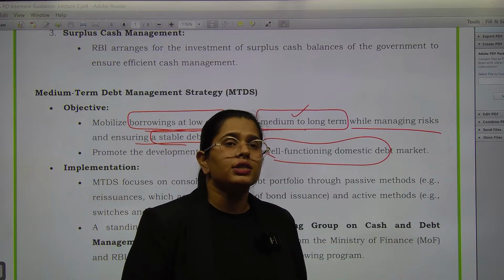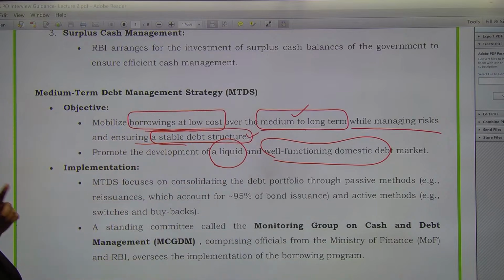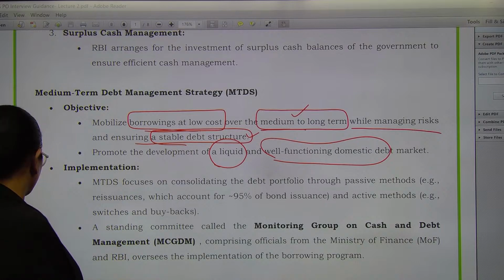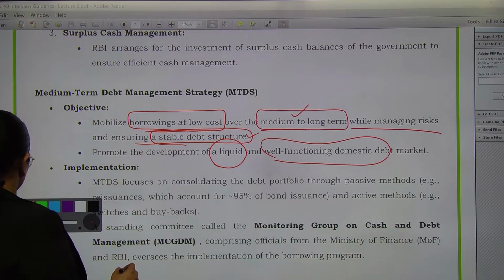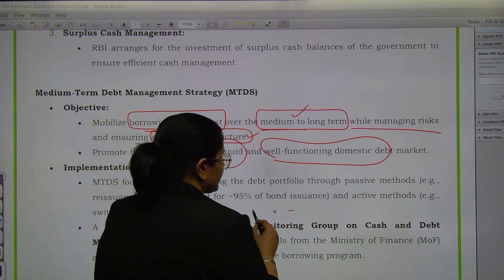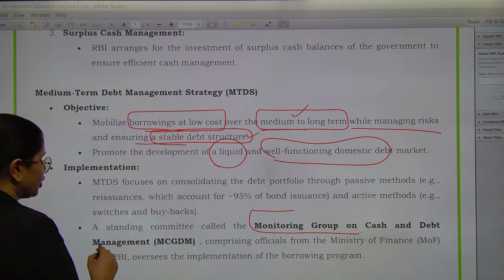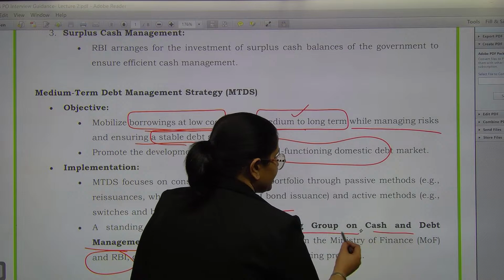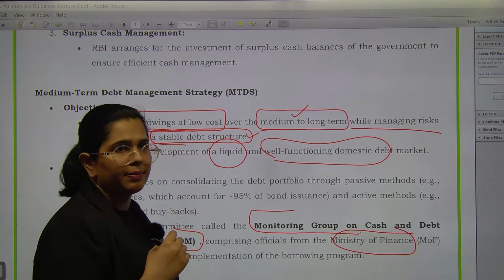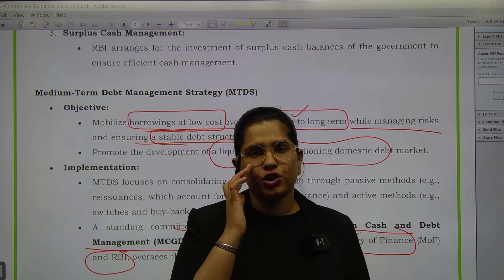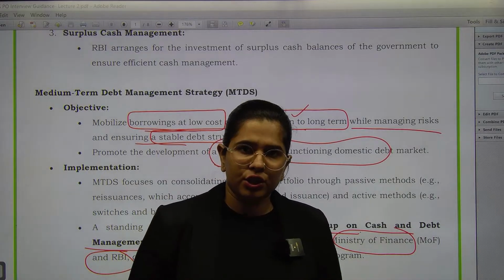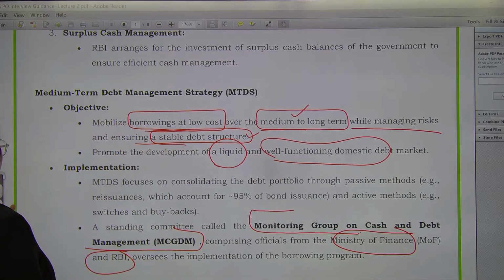ठीक है, borrowing cost आपको कम से कम देनी पड़े. So this is also kept in mind. There is a standing committee that has officials from Ministry of Finance as well as the RBI. Okay, see this. There is a standing committee, monetary group on cash and debt management, and that sees the implementation of debt. Does it have government representation? Yes, Ministry of Finance is represented over here, officials from Ministry of Finance as well as RBI. They come together and then they manage the debt situation for the government.